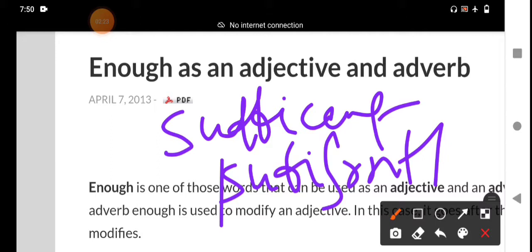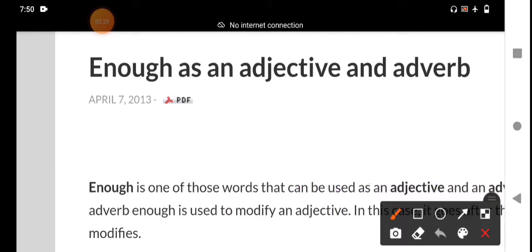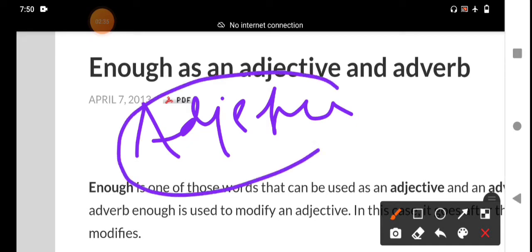Different uses. What are the functions of enough? It functions mainly as an adjective. First of all, we are discussing the functions of an adjective. How do we find it in a sentence? How do we construct it in a sentence? Enough functions as an adjective. How does it function as an adjective in a sentence?